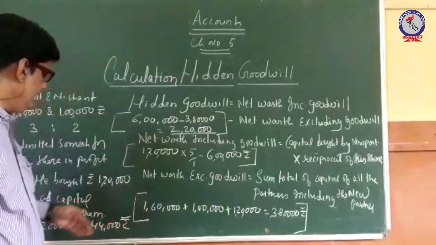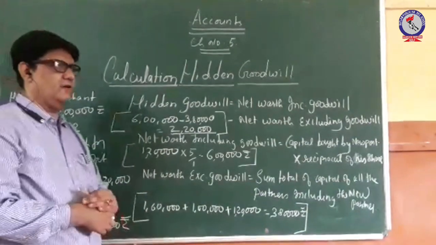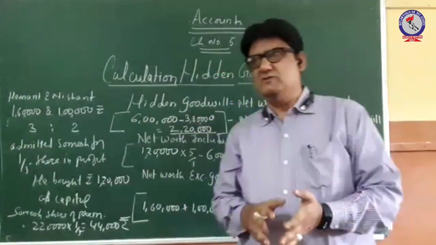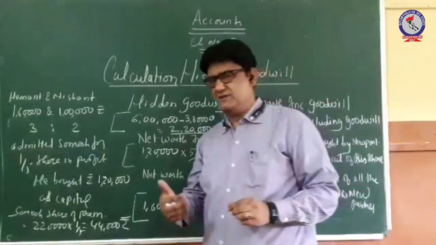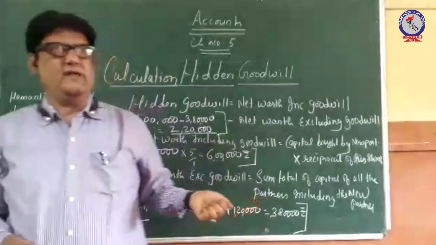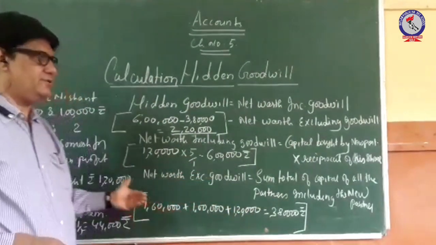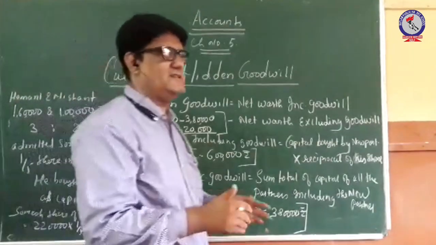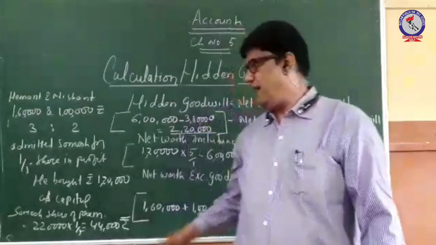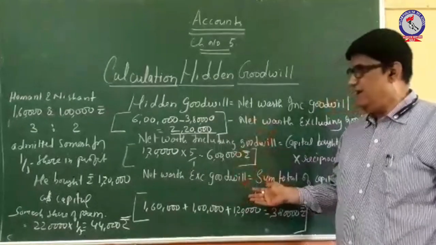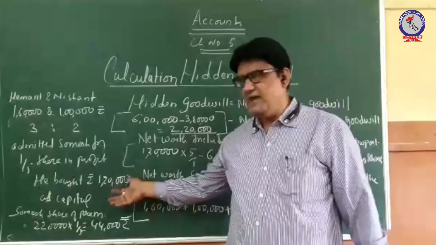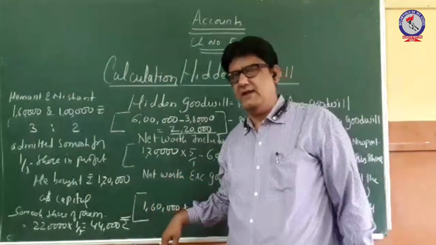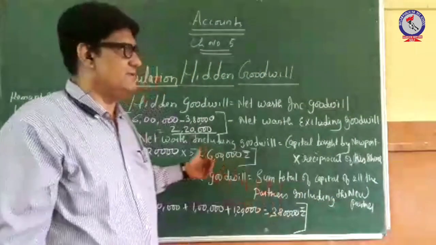So the second entry will be adjusted through the current account of Somesh because he has not brought the amount of premium. So the second entry will be Somesh current account debit to Hemant's capital account and to Nishant's capital account. These are the basic general entries which we will be following after finding out the amount of hidden goodwill and finding out the share of the incoming partner in that goodwill. Okay, so two basic general entries will be followed.